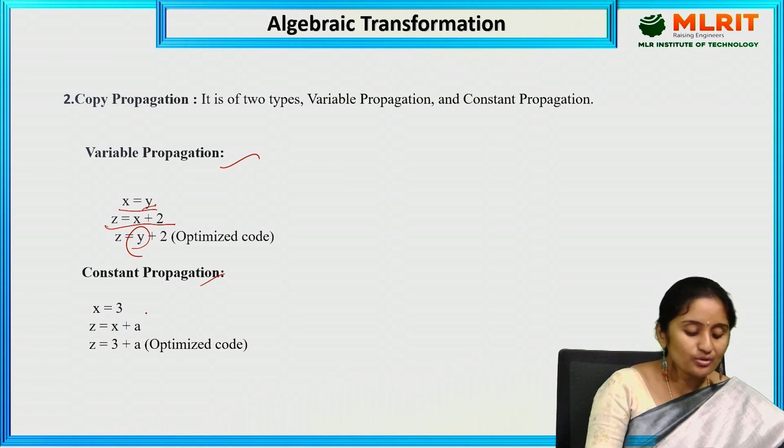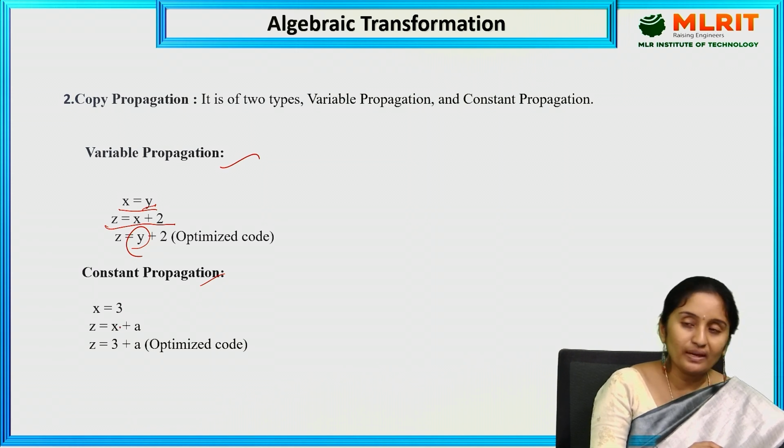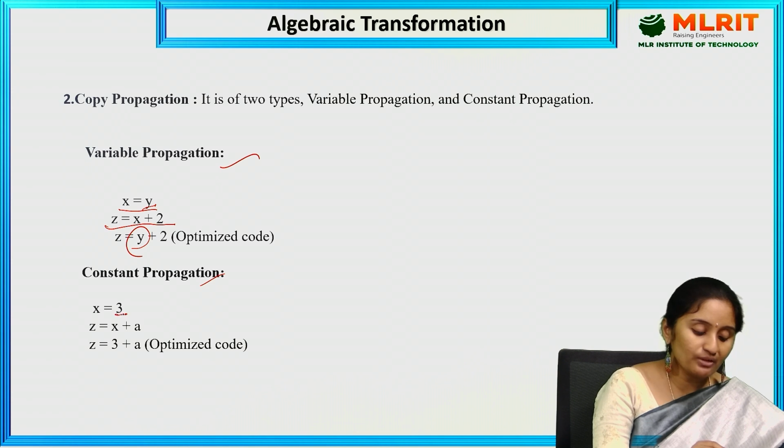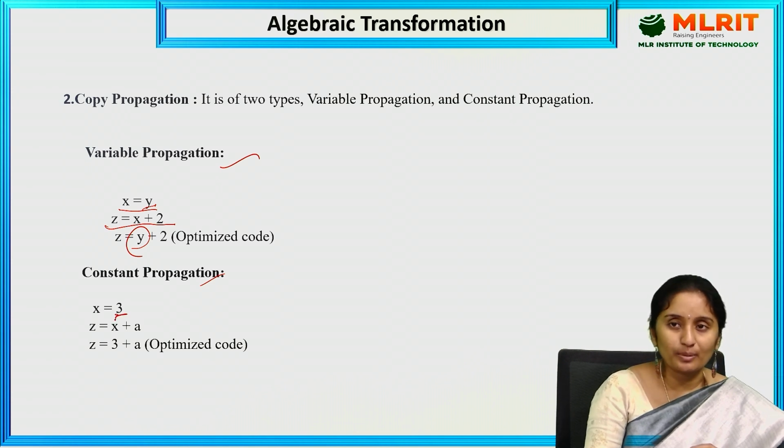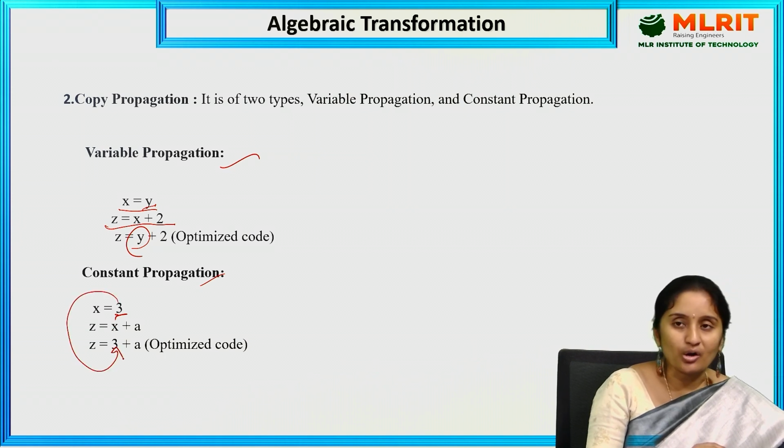The next one is constant propagation. Constant propagation is where we replace the variable names with the constant values. Here x equal to 3, some value is assigned, that is 3, and z equal to x plus a. So instead of writing x, I can directly replace that x value with the constant value. That is nothing but constant propagation.